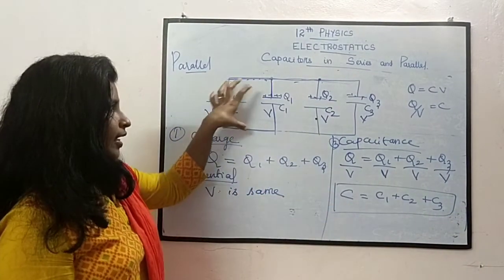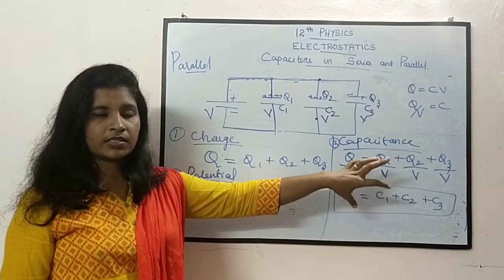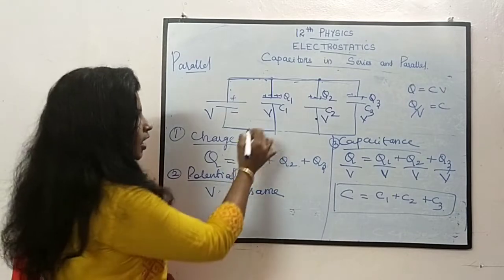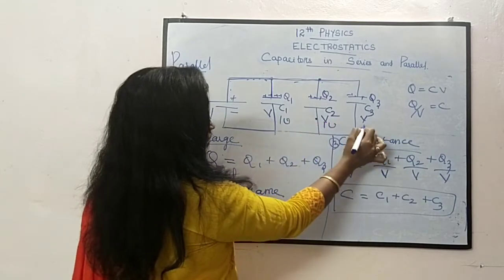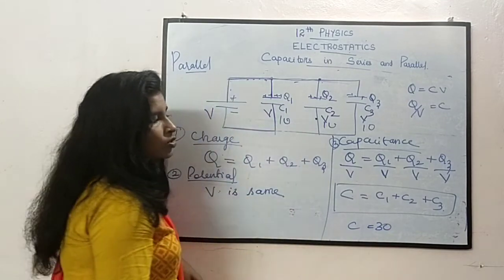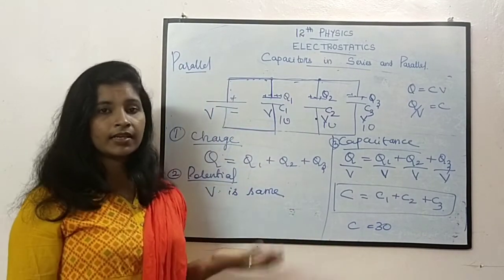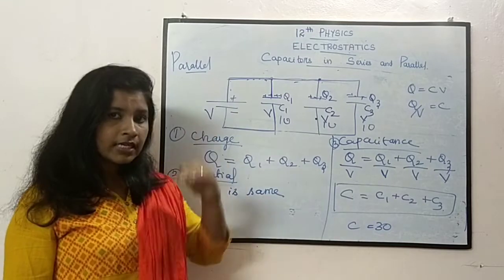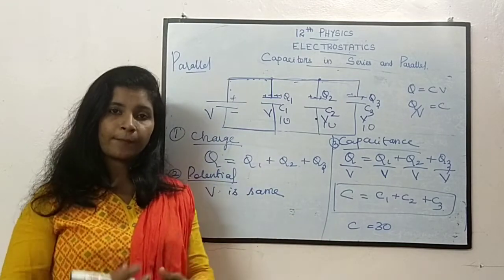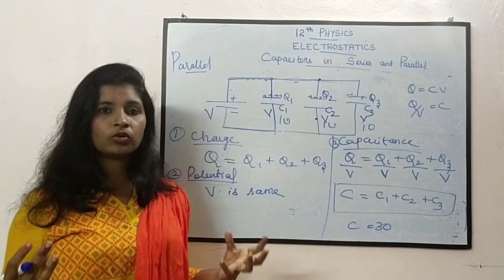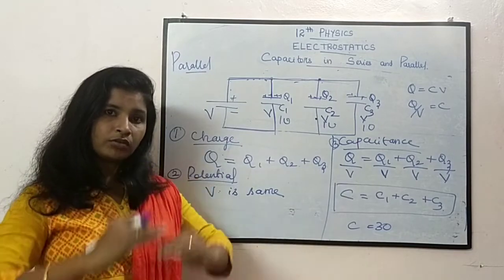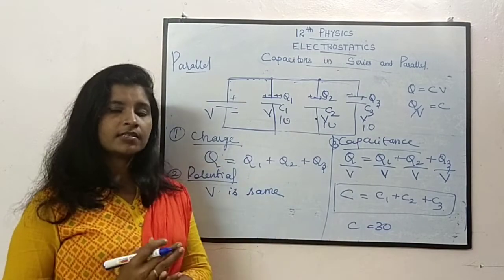When we connect three capacitors parallel to each other, the resultant capacitance will be just the algebraic sum of all the capacitors. Suppose if it is 10, 10 and 10, the total capacitance here will be 30. So here the capacitance value increases. There it decreases, here it increases. So wherever you want to increase the capacitance, there you will combine the capacitors in parallel. Where you want to decrease it, you will combine them in series connection.